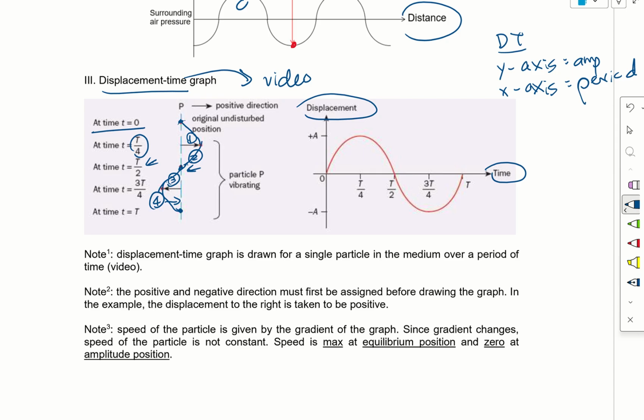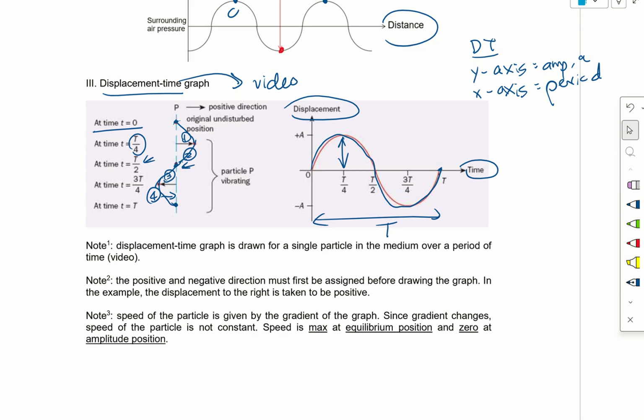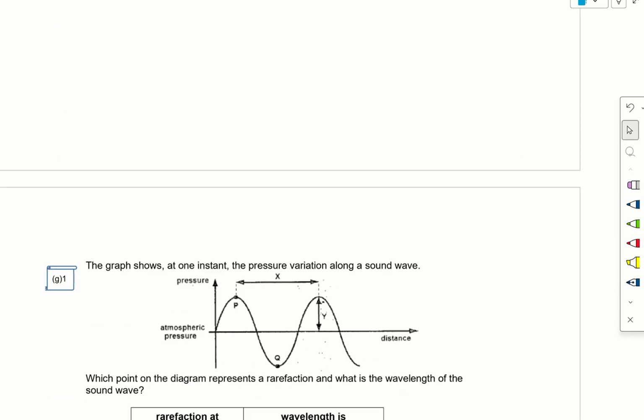Similarly, the y-axis tells us the amplitude, and the x-axis, which is the time taken to complete one complete wave, gives us the period. If we have the period, using T equals 1/f, we can then get our frequency. You can read through the notes here by yourself.